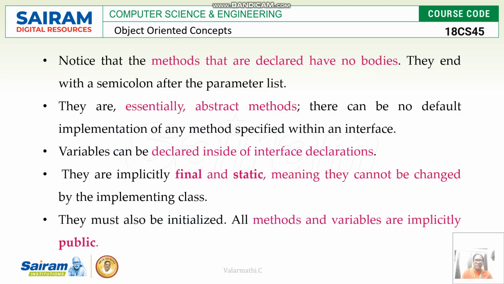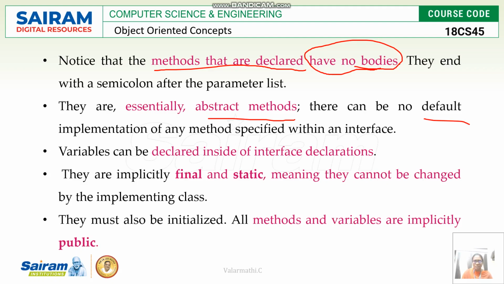Notice that the methods declared have no bodies. We have mentioned that the methods do not have any body, and they are essentially abstract methods. There can be no default implementation of any method specified within the interface.